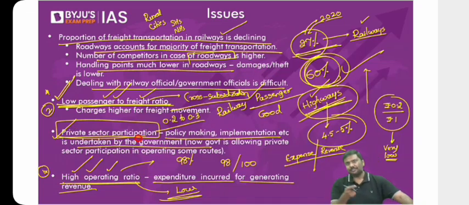If you promote private sector participation, can I simply say the burden on the government to invest in the railways to a certain extent will be reduced? I'll repeat the statement. Let me know whether this is correct or wrong. If private sector participation is allowed, the burden on the government to spend on railways will be relaxed, will come down, because now private sector investments will flow into railways. Right. So this is right, some of the issues related to the railways.